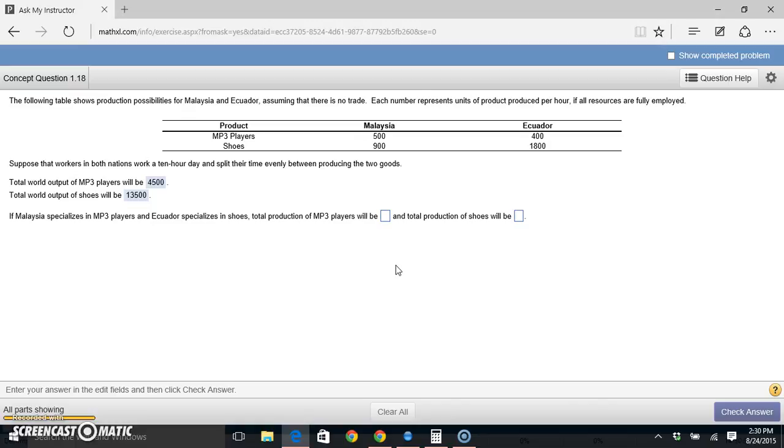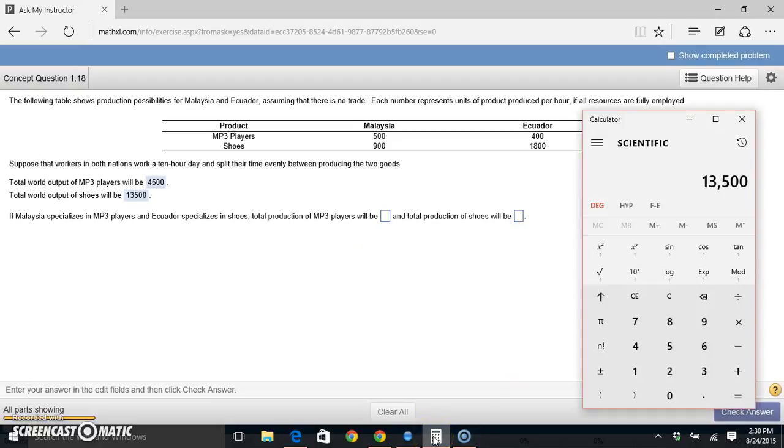Now, they ask us, if Malaysia specializes in MP3 players and Ecuador specializes in shoes. So now Malaysia is going to spend their whole 10 hours working on MP3 players, and Ecuador is going to spend their whole 10 hours working on shoes, rather than splitting the 10 hours into doing each. So the country is going to specialize in one product over the other. So now the question is, how many MP3 players will we get? So now Malaysia is making all the MP3 players.